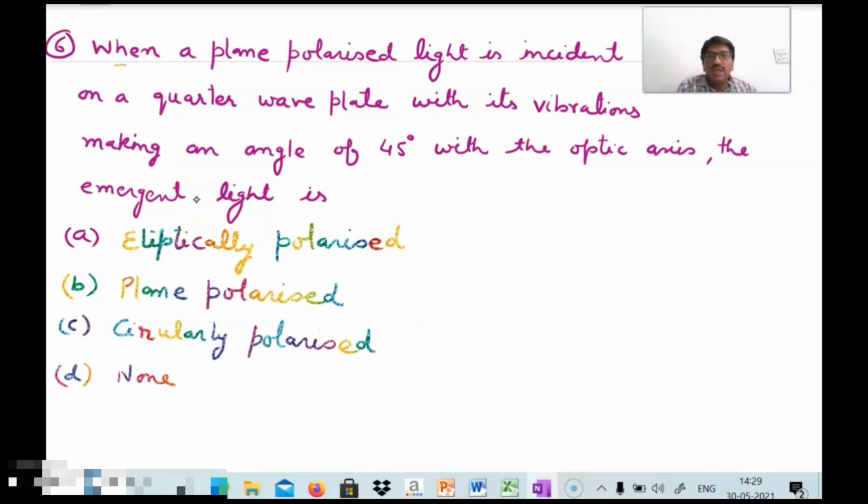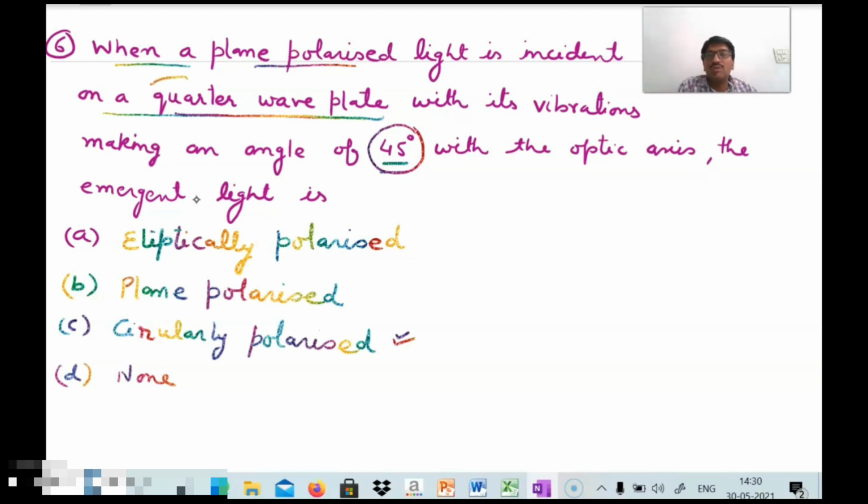Sixth question is, when plane polarized light is incident on a quarter wave plate with its vibration making an angle of 45 degree with the optic axis, the emergent light is. This problem depends upon the definition, and we know that if the angle is 45 degree with the optic axis, and we are using a quarter wave plate, then it should be circularly polarized light. The options are elliptically polarized light, plane polarized light, circularly polarized light, none.